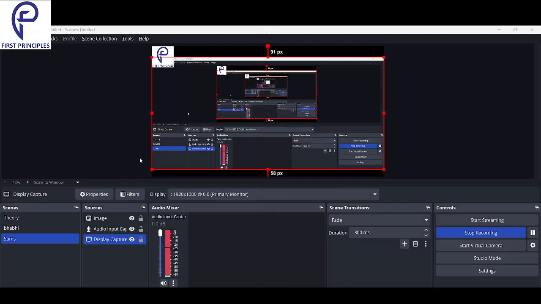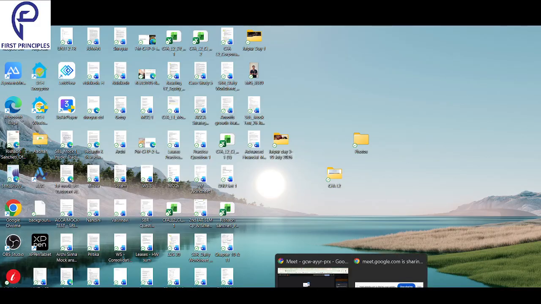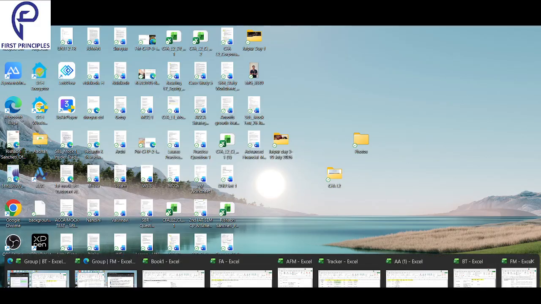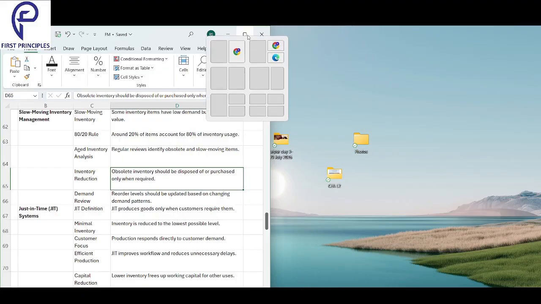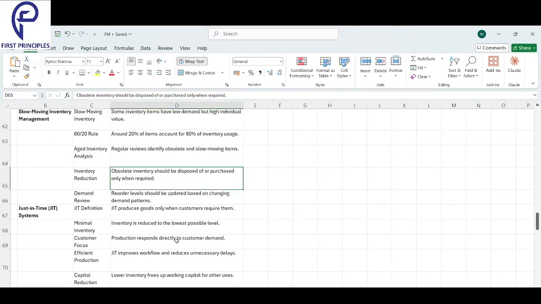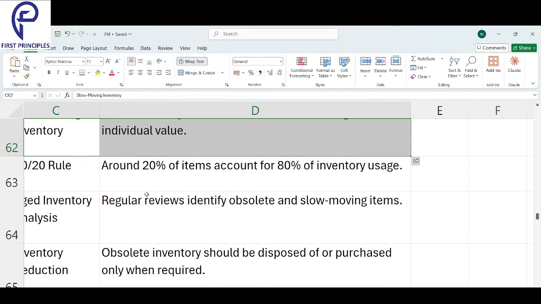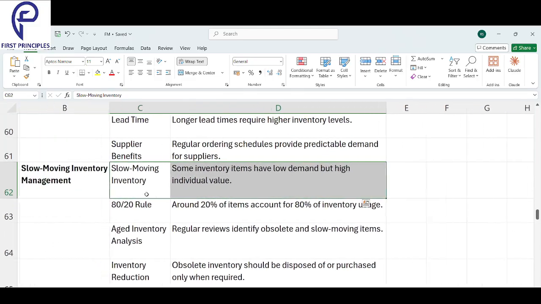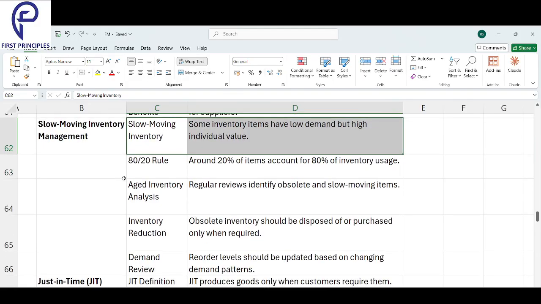Slow moving inventory. So what do you mean by slow moving inventory? Some inventory items have low demand but high individual value. Demand is not much, but the value is very high.